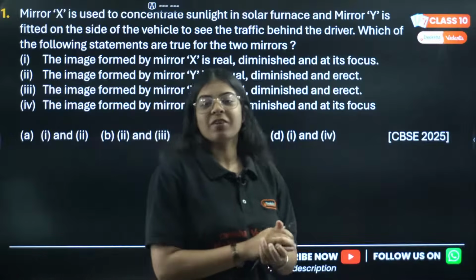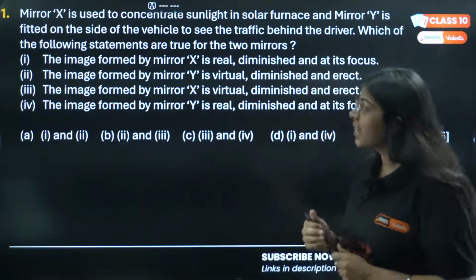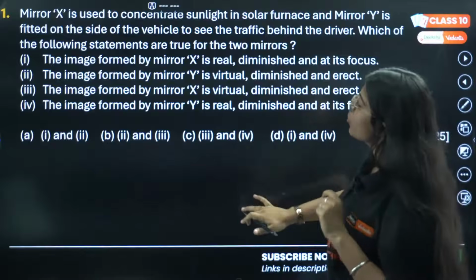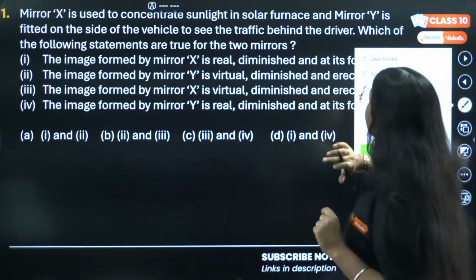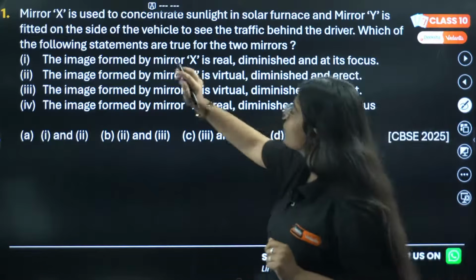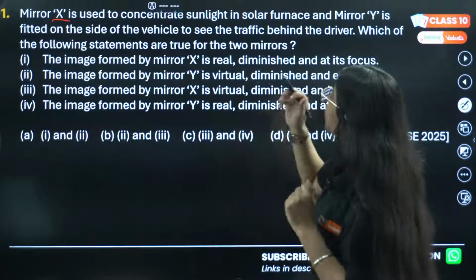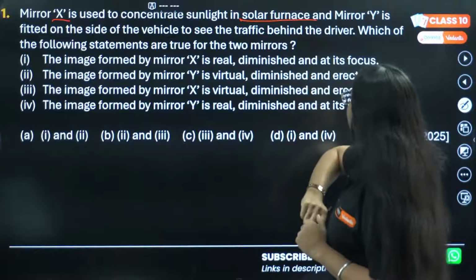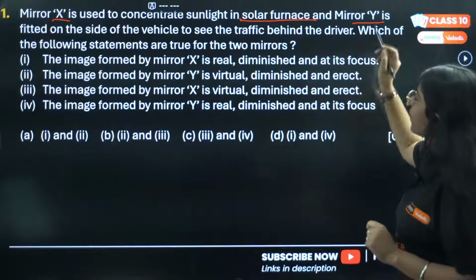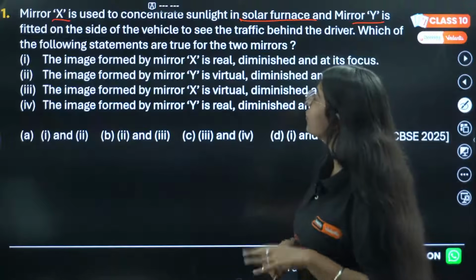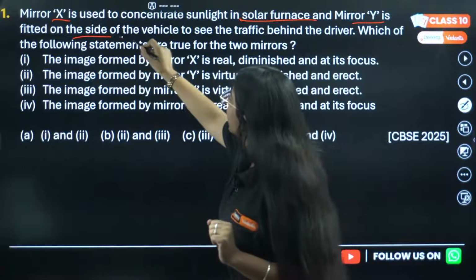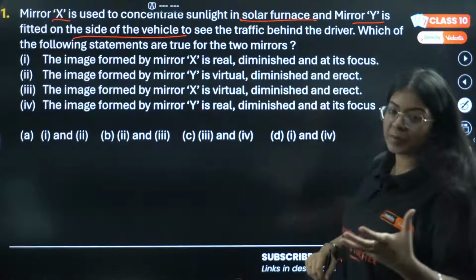Let's start with the very first question, which says: mirror X is used to concentrate sunlight in a solar furnace, and we have another mirror Y which is fitted on the side of the vehicle to see the traffic behind you.